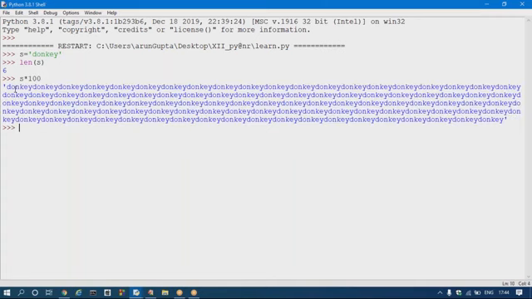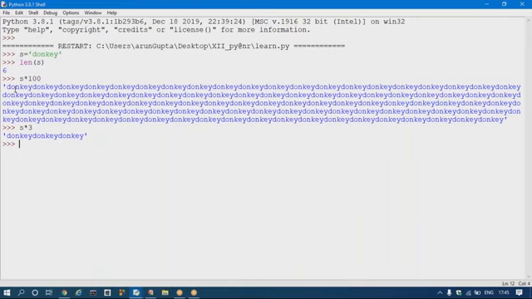Is it clear to all? It will print donkey 100 times. If I use s into 3, it will print donkey 3 times. This is the repetition operator. Later we will use all these concepts in detail, a very vast area. We are just discussing the data types now, a very small introduction of every topic: integer, float, complex, bool, string. Okay, so this is the way.